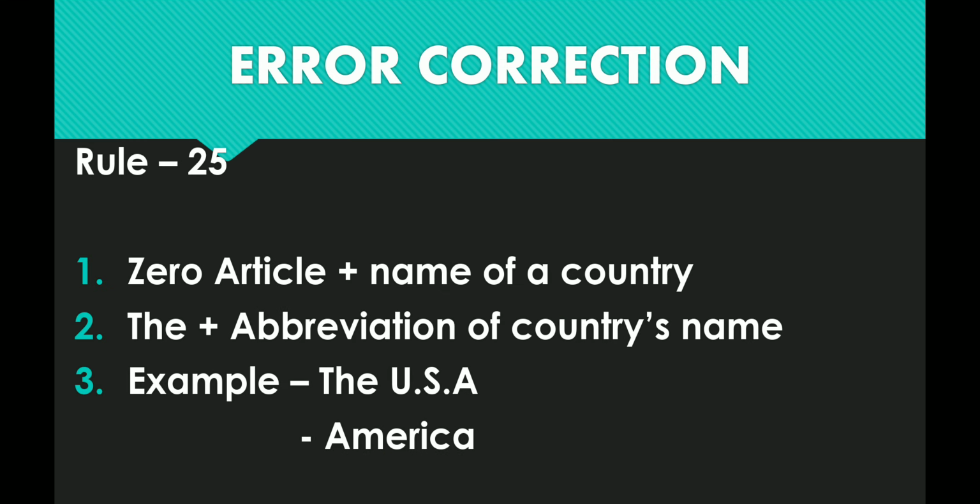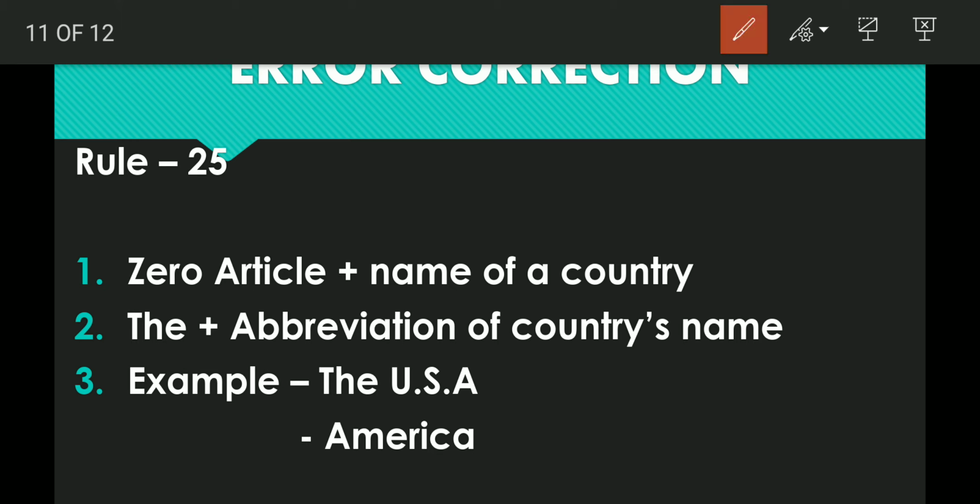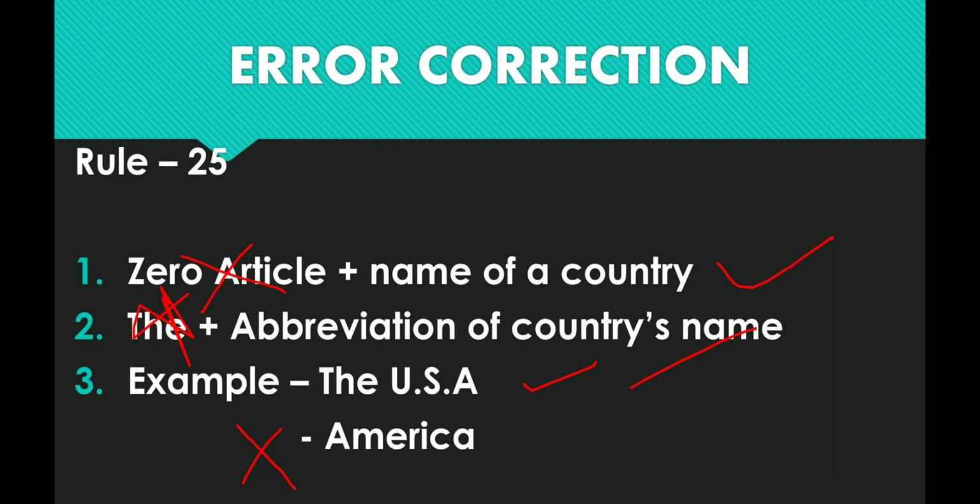If you find the name of a country, zero article means you do not have to use any article. If you find an abbreviation of a country, you have to use the definite article the. Here is the example. USA is an abbreviation, you must use the. America, not an abbreviation but a country's name, you do not have to use the. So I hope you understand. We have completed today's session.